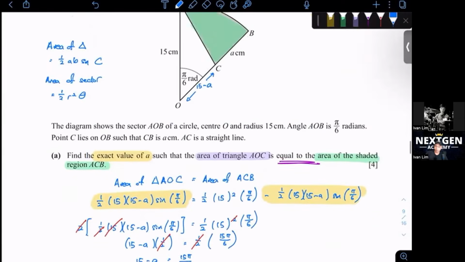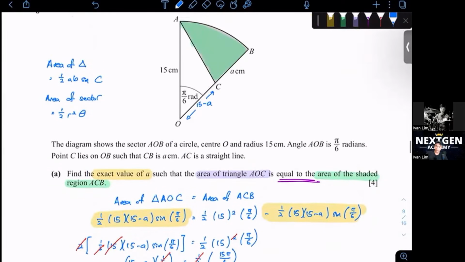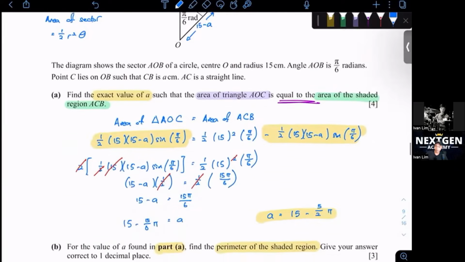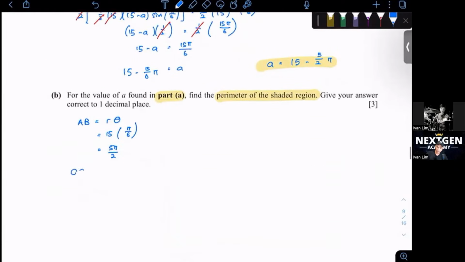For this, we need to find OC first. In our triangle, 15 minus a will be OC. So let's calculate OC first. OC equals 15 minus a, which is 15 minus 5 over 2 pi.